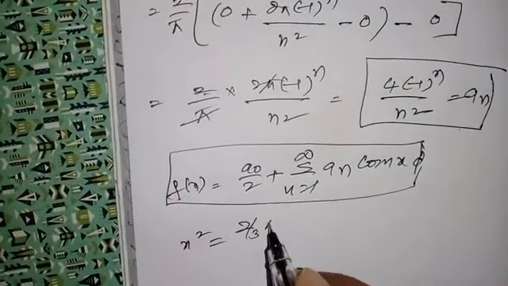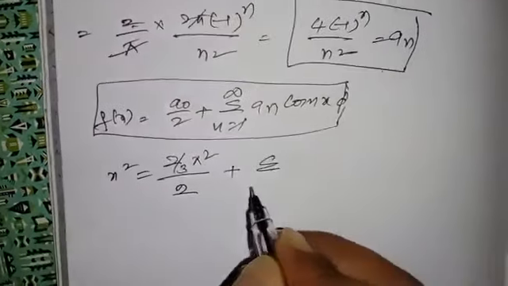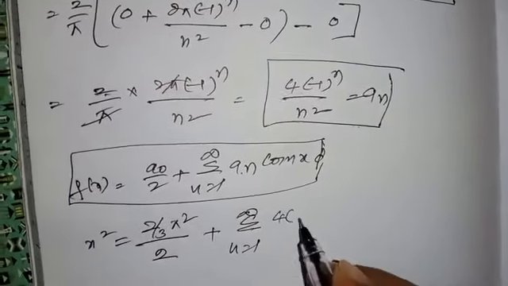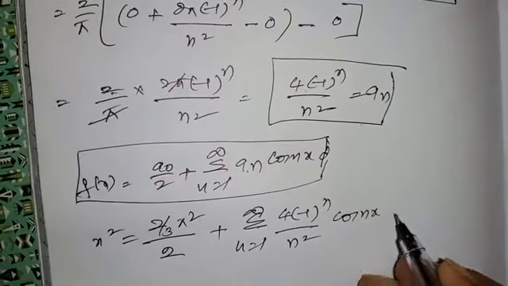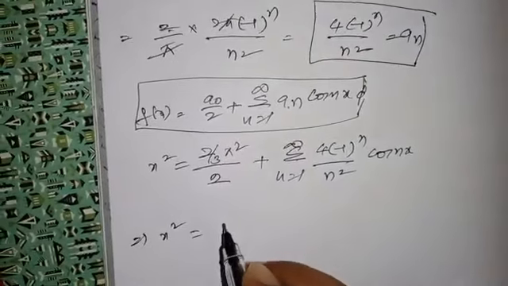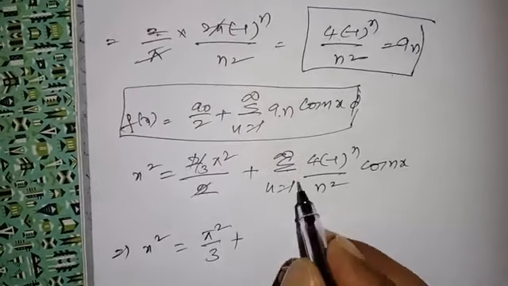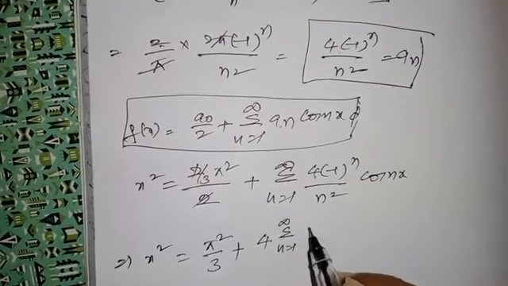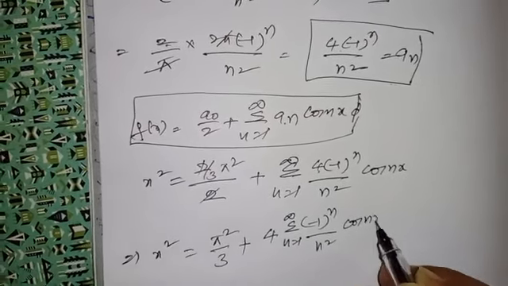So 2 by 3 pi square by 2 plus summation n is equal to 1 to infinity an value is 4 into minus 1 power n by n square cos nx. So x square is equal to, this 2 cancels, pi square by 3 plus here 4 is constant, take it outside, summation n is equal to 1 to infinity minus 1 power n by n square cos nx.